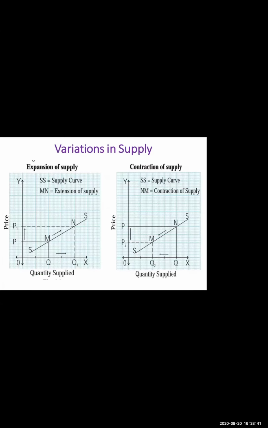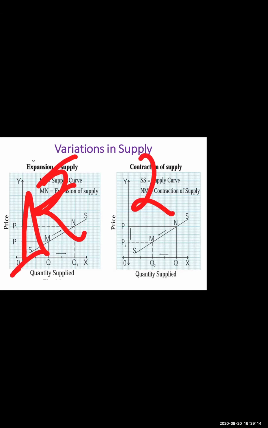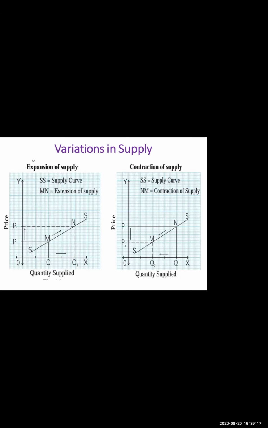Our next content is about variations in supply. You have to remember one thing in variation in supply: our price changes and other things remain constant. Over here, there is only one difference between variation in supply and changes in supply. In variation in supply, price changes. When quantity supplied of a commodity varies due to change in its price, other factors remaining constant, it is known